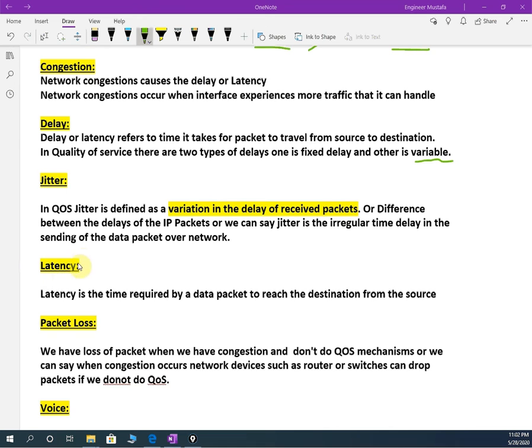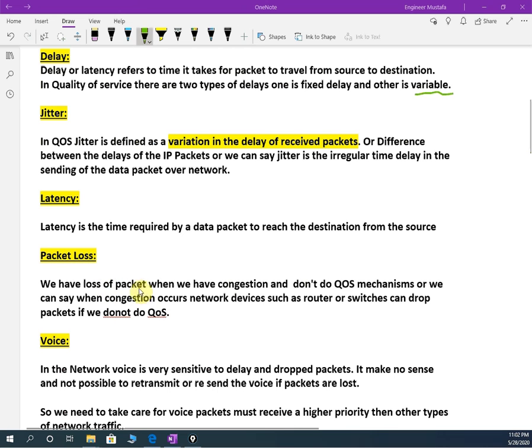Okay, so latency is the time required by a data packet to reach the destination from the source. And packet loss: whenever we have loss of packets when congestion happens and we do not apply quality of service on the router.